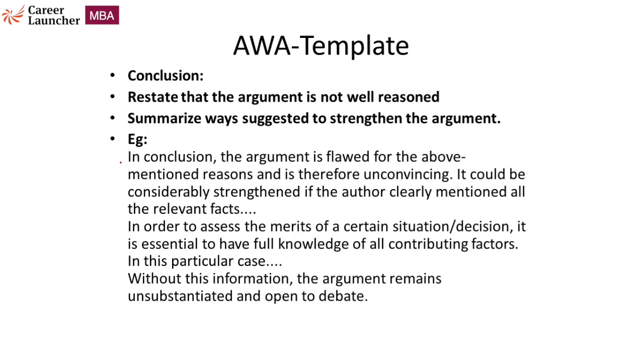For example, you could write something like, in conclusion, the argument is flawed for the above mentioned reasons and is therefore unconvincing. It could be considerably strengthened if the author clearly mentioned all the relevant facts, and then you can simply mention what facts you are talking about. Or, in order to assess the merits of a certain decision, it is essential to have full knowledge of all contributing factors. In this particular case, blah, blah, blah is missing. Without this information, the author's claim remains unsubstantiated and open to debate. So these are just different ways you can conclude your argument essay.